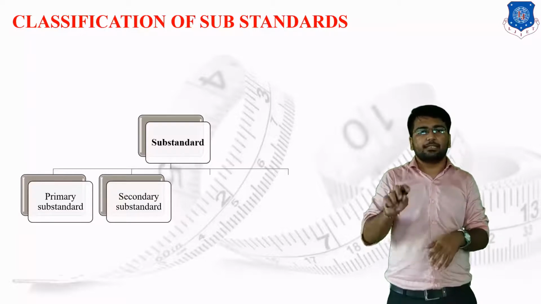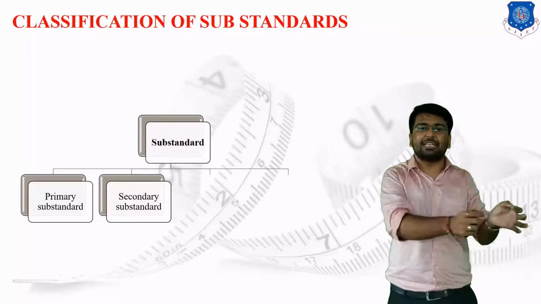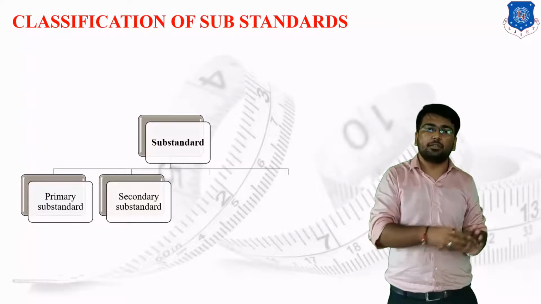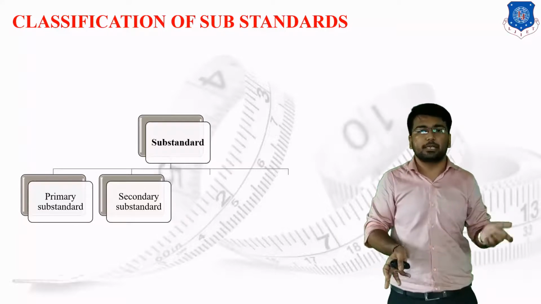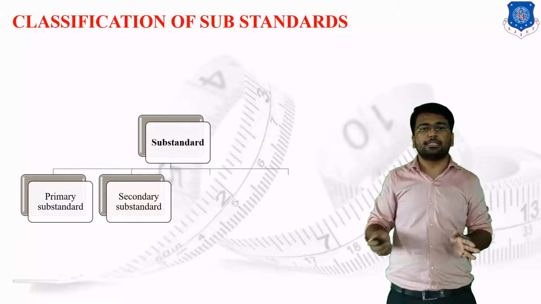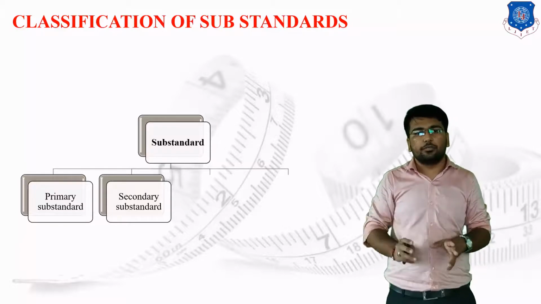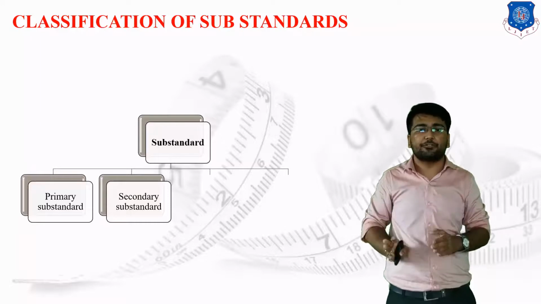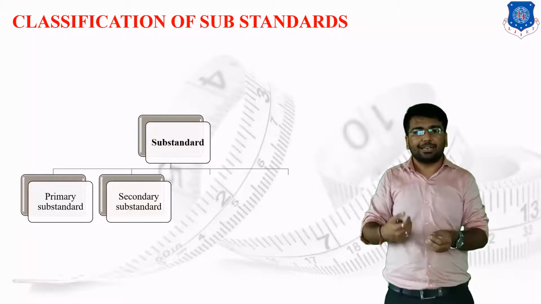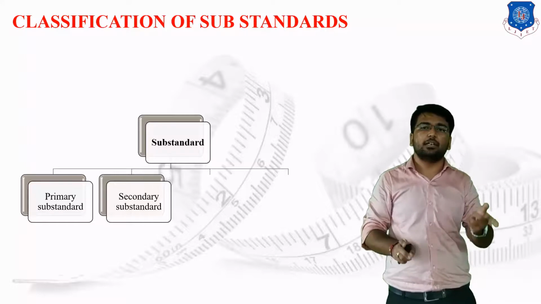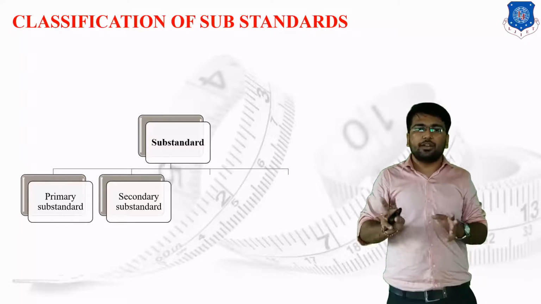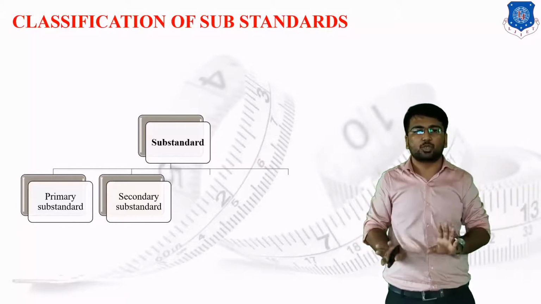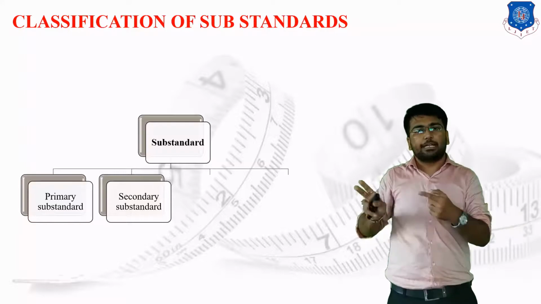We can say that the secondary substandards are exactly the same as the primary one, but the difference is that the primary is only a single piece, whereas we have a number of replicas of that primary substandard. All the replicas are known as the secondary substandards. All over the world, all the countries follow the secondary substandard as the basic reference for the country. Suppose in our case, India has the secondary substandard in the New Delhi laboratories. We have taken the replica of that primary substandard and stored that replica in New Delhi.